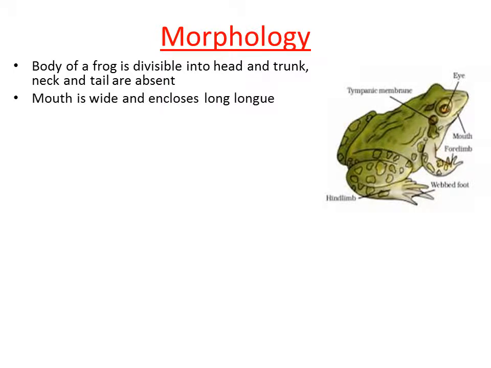Then the mouth is located on the anterior region of the frog. You can notice in the diagram. The tip of the anterior region consists of a mouth. The mouth is very wide and it encloses a long tongue. The tongue is actually enclosed within the broad and wide mouth, and just above the mouth we can see a pair of nostrils. A nostril is present on the surface of the mouth. These are present just above the mouth. So a pair of nostrils will be located above the mouth.